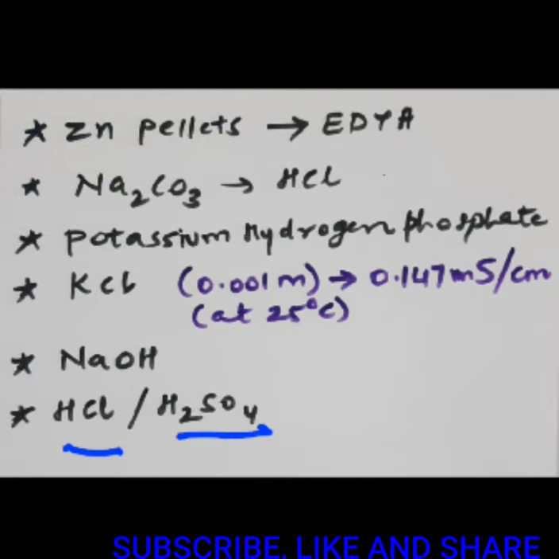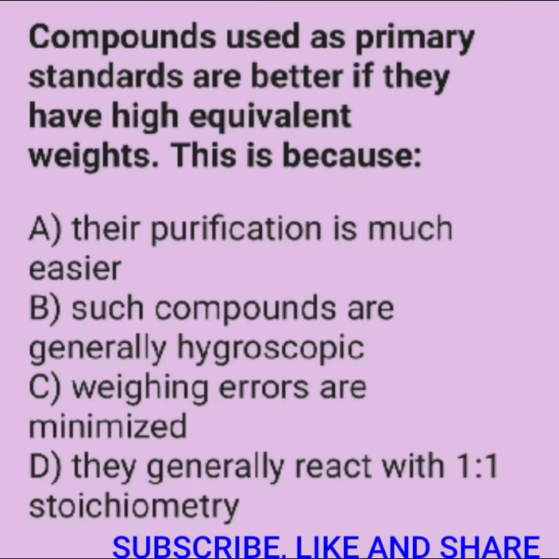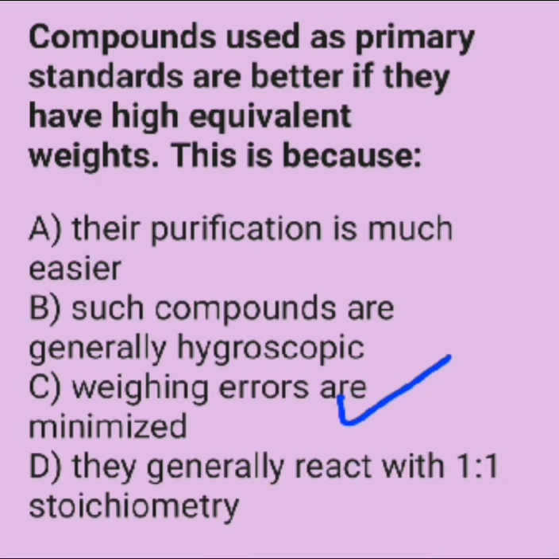Is it okay? So let us move towards our question again. What is the correct option then? Just observe the screen. It is option number C. That is, if you use primary standards, they should have comparatively high equivalent weights or high molecular weights, because their weighing errors can be minimized. Is it okay? So that's about this concept of primary standard in detail. I hope it is very clear to you.